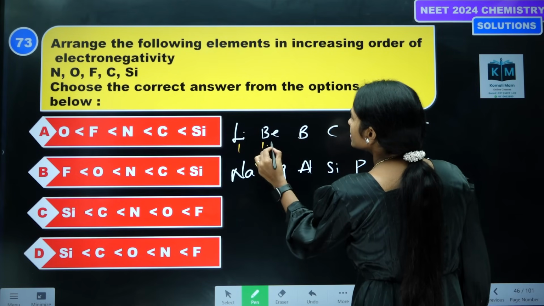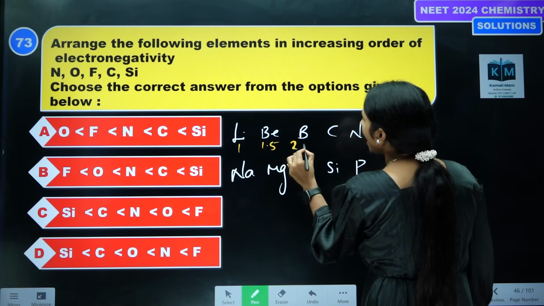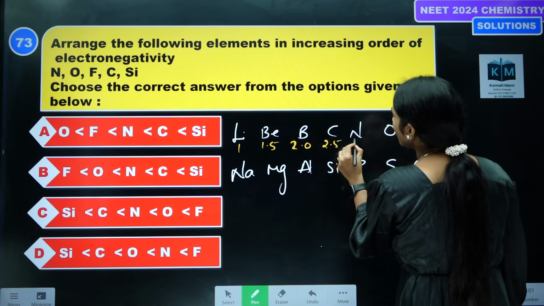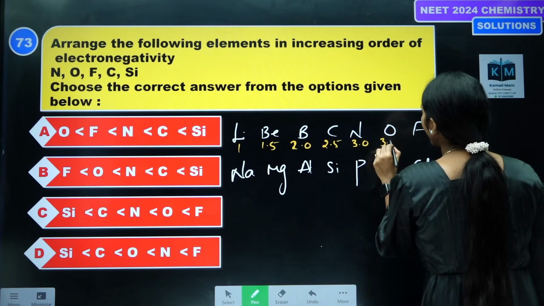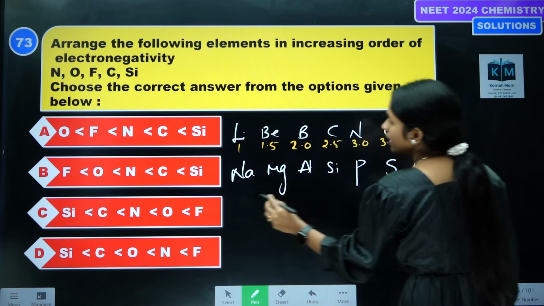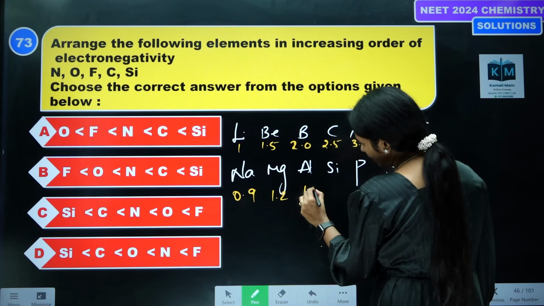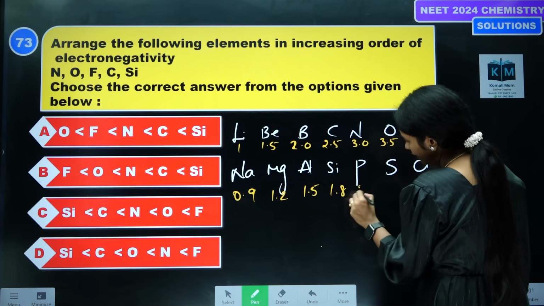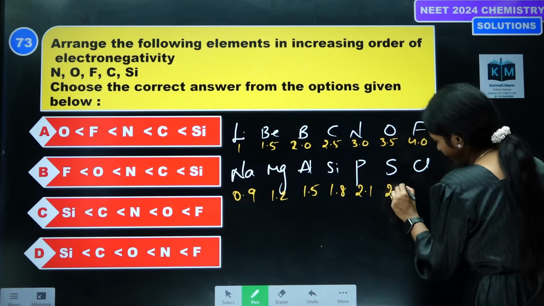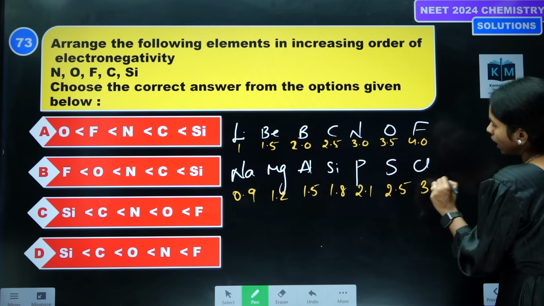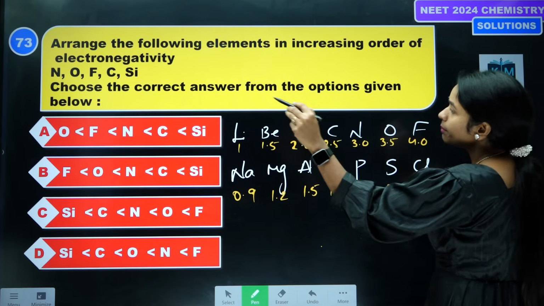Lithium is 1. Then add 0.5 each time. Next 0.9, 1.2, 1.5, 1.8, 2.1, 2.5, 3. Okay, let's see which elements they're asking.